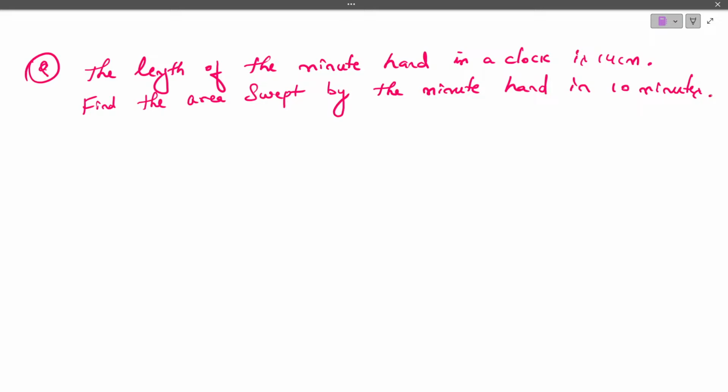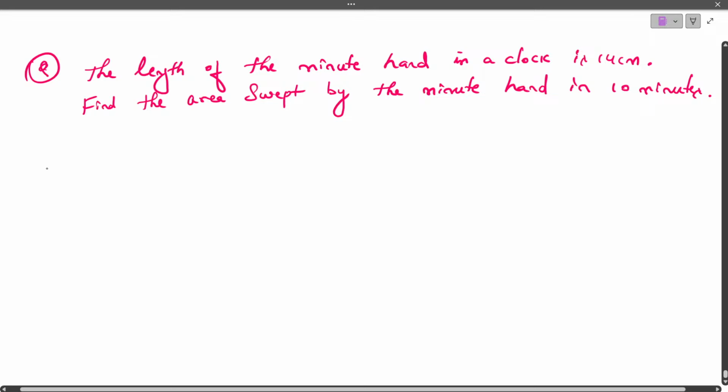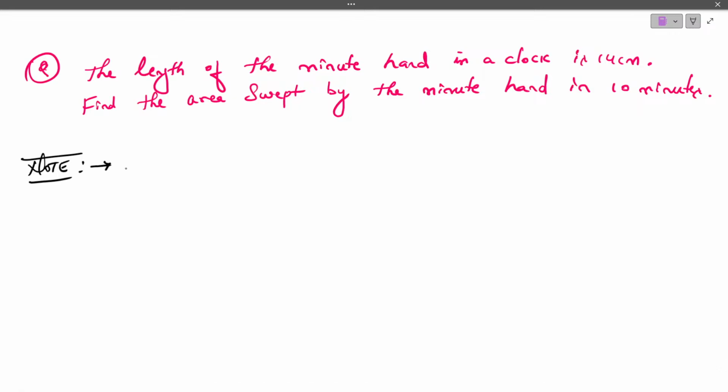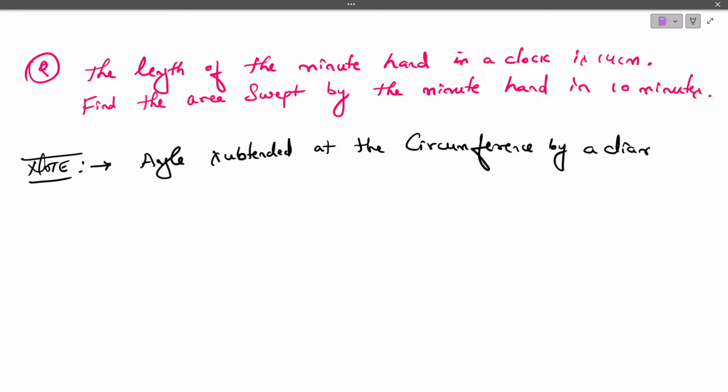Children, make a note. Before going to solve this problem, I just want to give an important note. It may be helpful for you. Take down. Angle subtended at the circumference by a diameter is always a right angle.